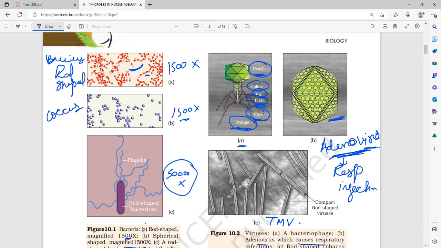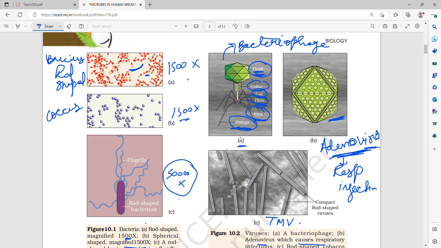Then over here we have firstly a bacteriophage. What is a bacteriophage? A virus that attacks bacteria. What all does it have? Firstly, it has a head, then collar, then tail, then plate, then the plate has pins, and lastly prongs. Head, collar, tail, plate, pins, prongs.